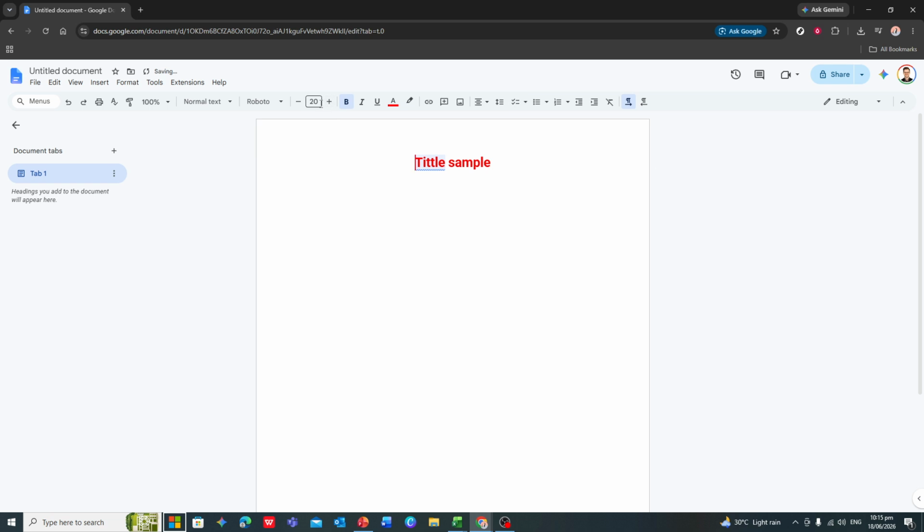If you're working with multiple pages and only want one page to have centered text, it's usually best to place that centered text on its own page, with page breaks above and below, so the formatting doesn't affect the rest of your document. And that's all you need to put text in the middle of a page in Google Docs, using simple alignment tools built right into the editor.